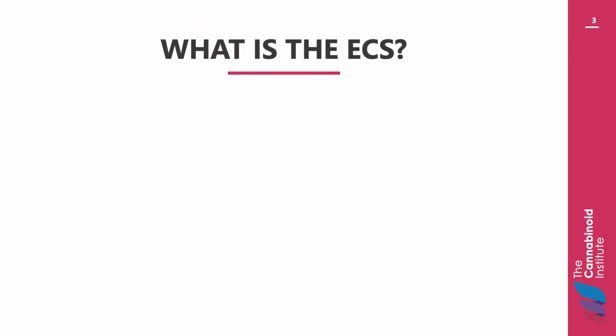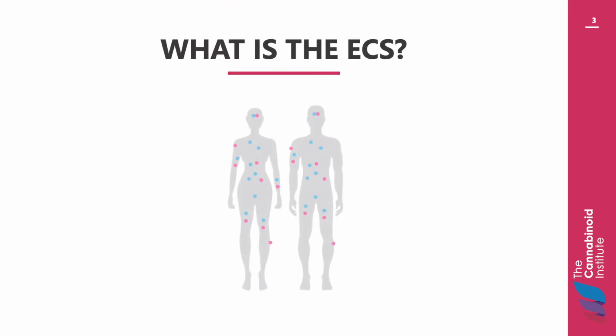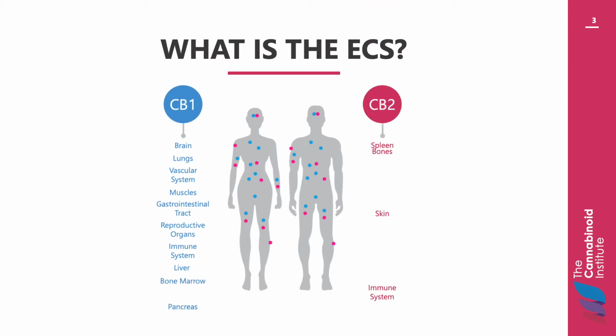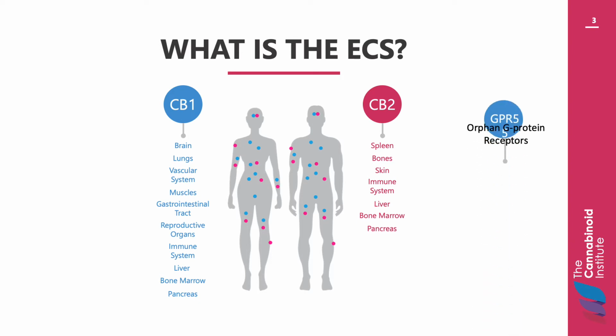The ECS is comprised of the largest receptor system in the human body, which has been broken down into two main types of receptors, the cannabinoid 1 and cannabinoid 2 receptors, known as CB1 and CB2. Both CB1 and CB2 receptors are part of the G-protein coupled receptor family. It is speculated that several other orphan receptors within the G-protein family, such as GPR55 and GPR18, may also be part of the endocannabinoid system receptor group.